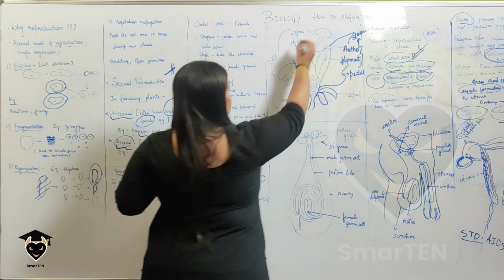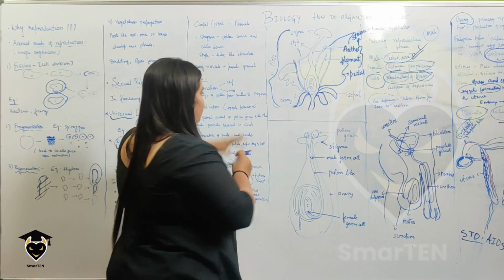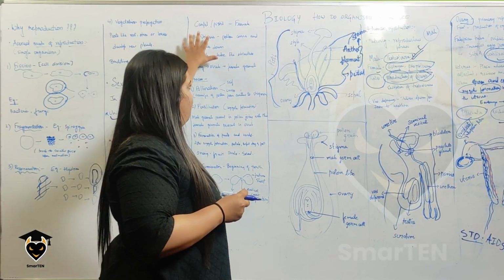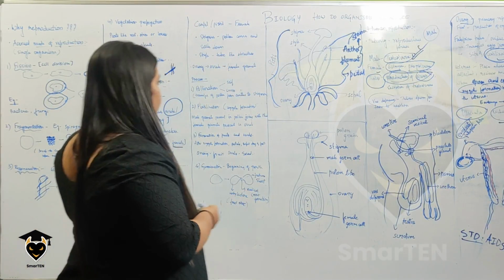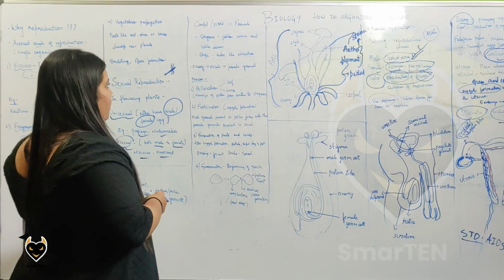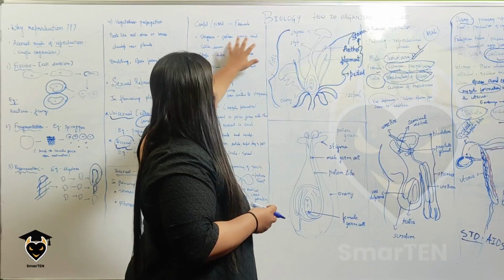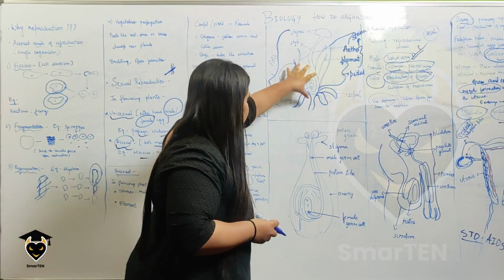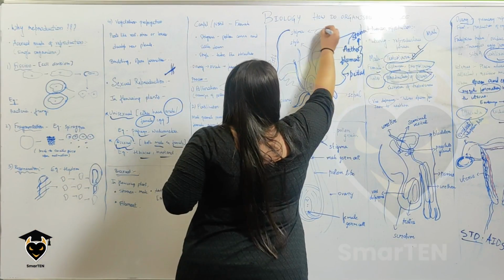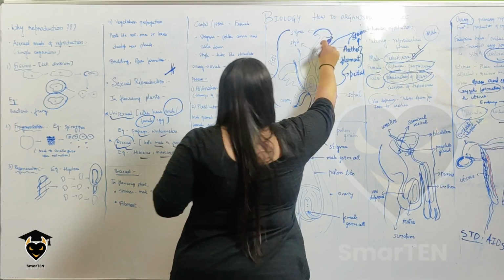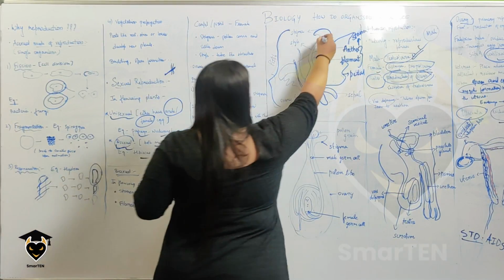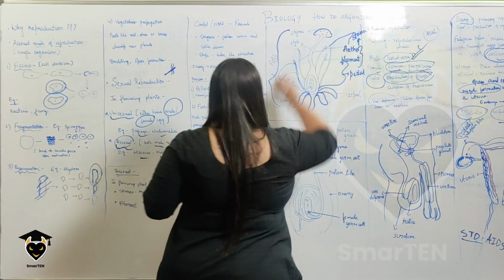If you see here, this entire thing is the pistil, which is the female reproductive part of the plant. Now, what is stigma? If you can see here, this is the stigma. Stigma is the place where the pollen grains come and settle down.